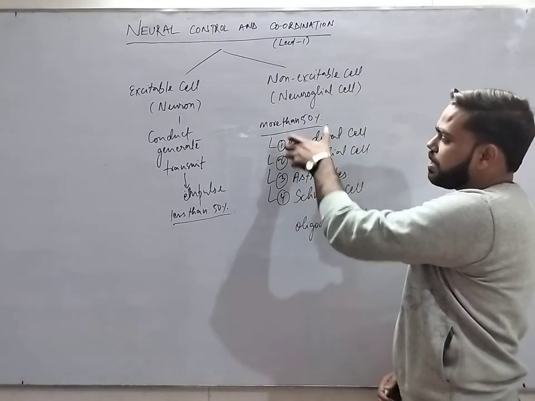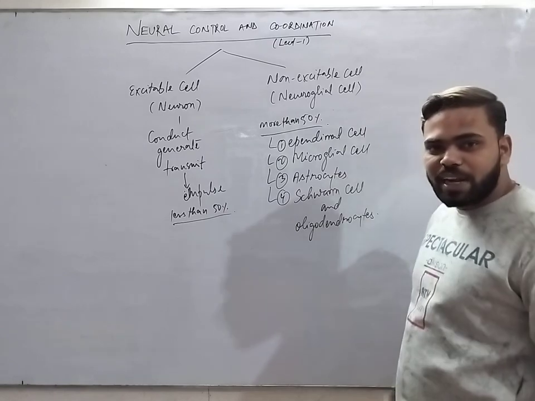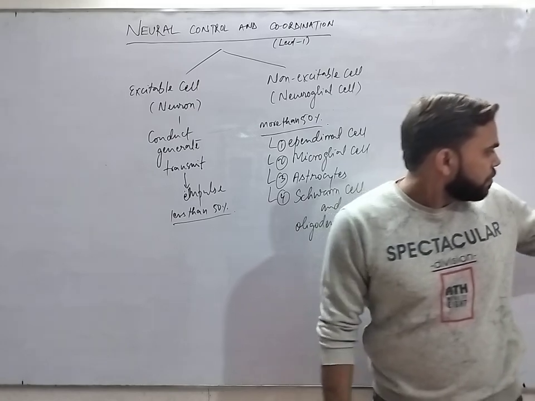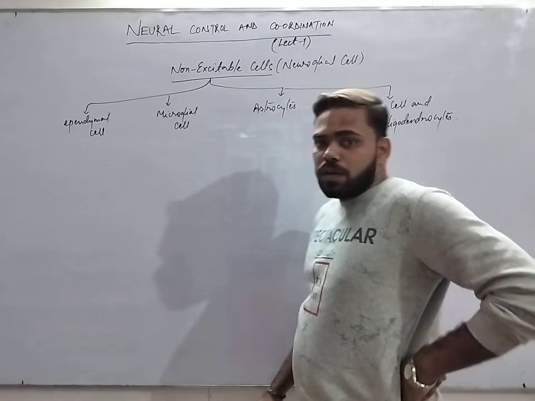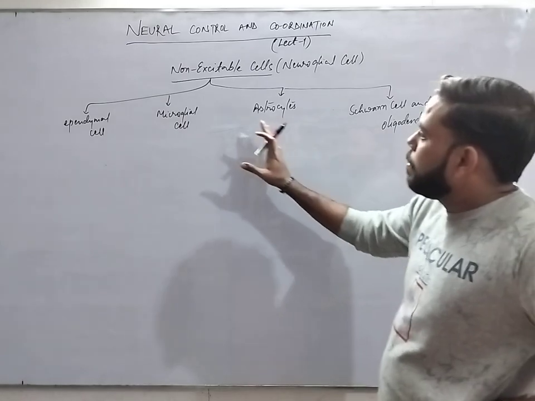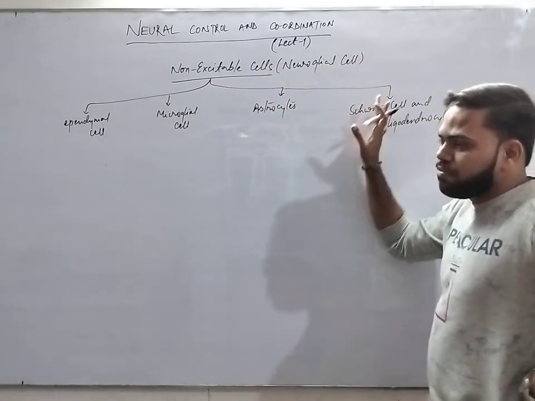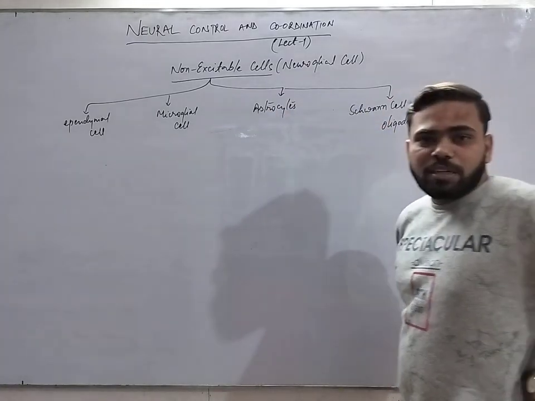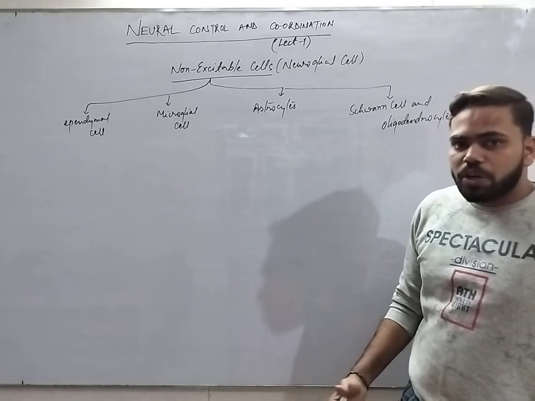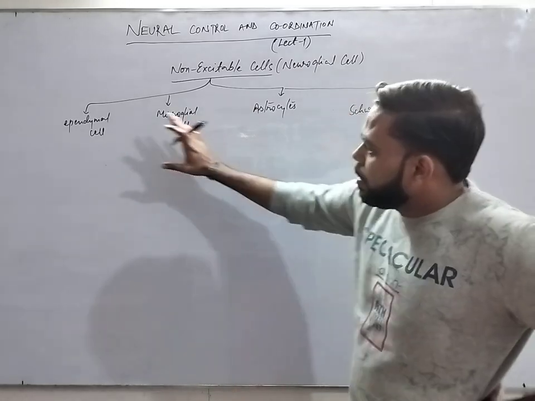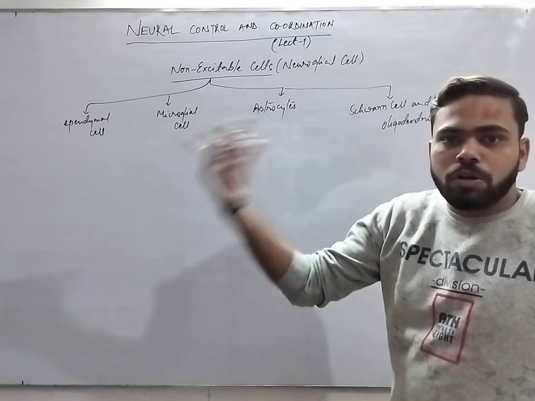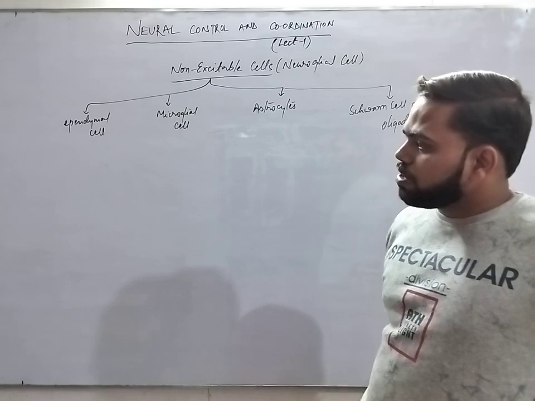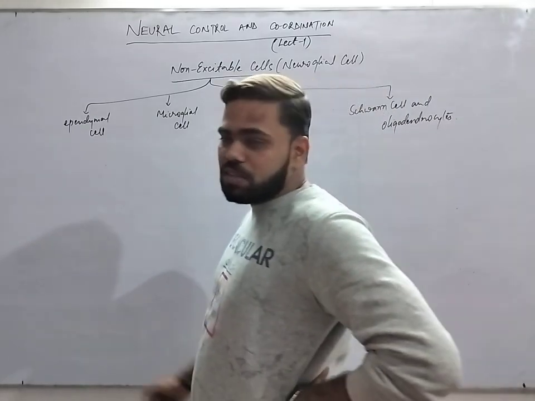One by one we will go into the detail of each of these non-excitable cells: what are the structure, what is the role in the nervous system. There are basically 5 types of non-excitable cells present in the nervous system, which are the majority. They are more than 50%. After this we will go on to the excitable cell, the famous one, the neurons. So we start with the first non-excitable cell, ependymal cells.